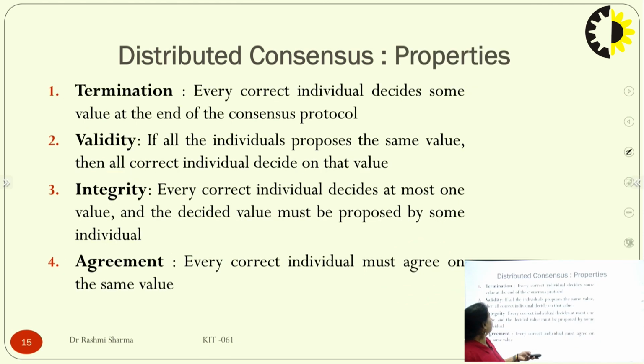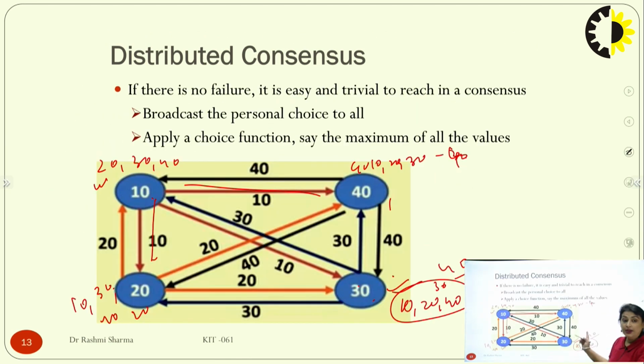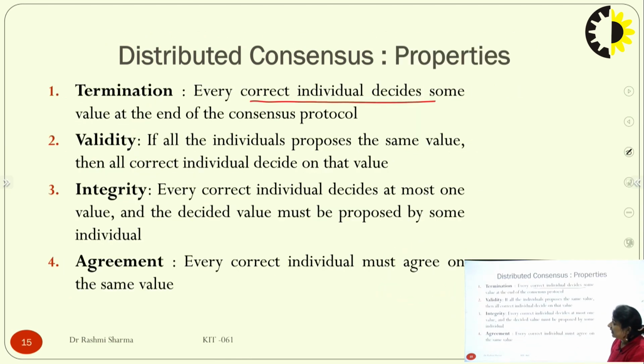So now, what are the different properties? Obviously, the consensus should terminate. Every correct individual decides some value at the end of the consensus protocol. If I reach this particular value, then definitely it's over. Then validity: if all the individuals propose the same value, then all correct individuals decide on that particular value. Like here, we came out with the maximum value of 40. So that is the value. So here we should have the validity of that particular transaction.